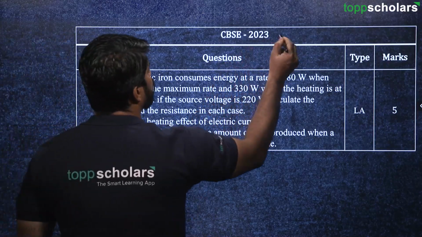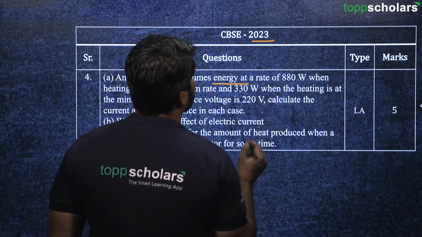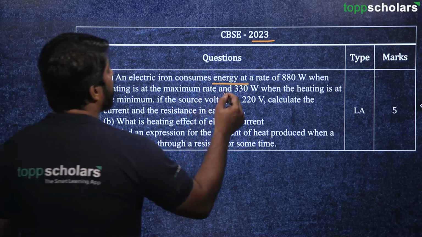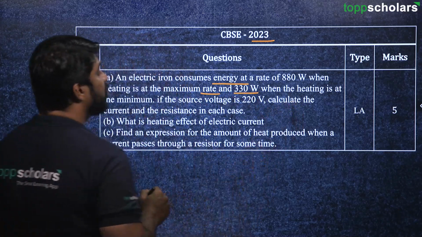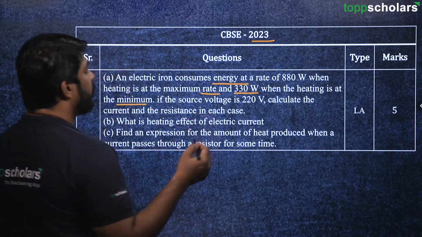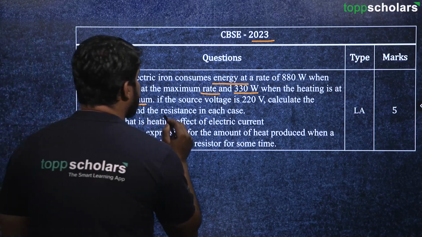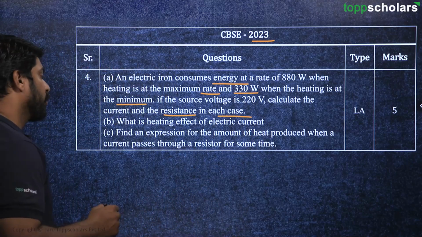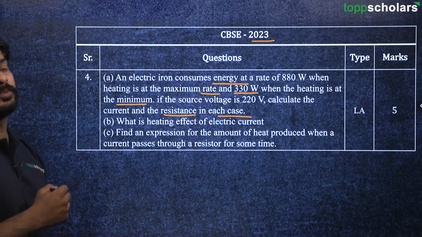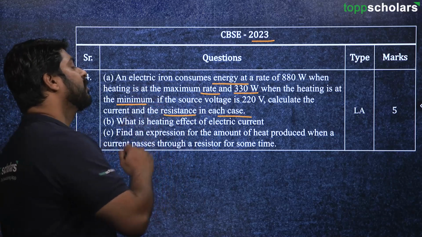Again from 2023. An electric iron consumes energy at a rate of 880 watt when heating is at maximum rate and 330 watt when the heating is at minimum. If the source voltage is 220 volt, calculate the current and the resistance in each case. So over here we have to calculate the current and resistance in both of the cases, when the heating is at maximum and when the heating is at minimum.